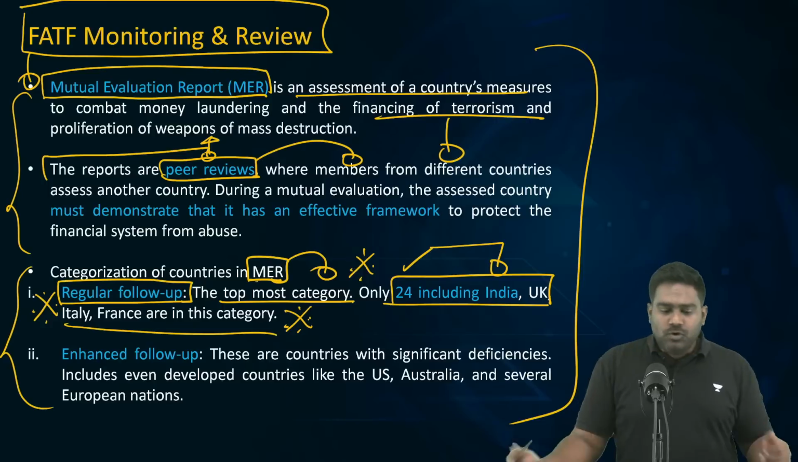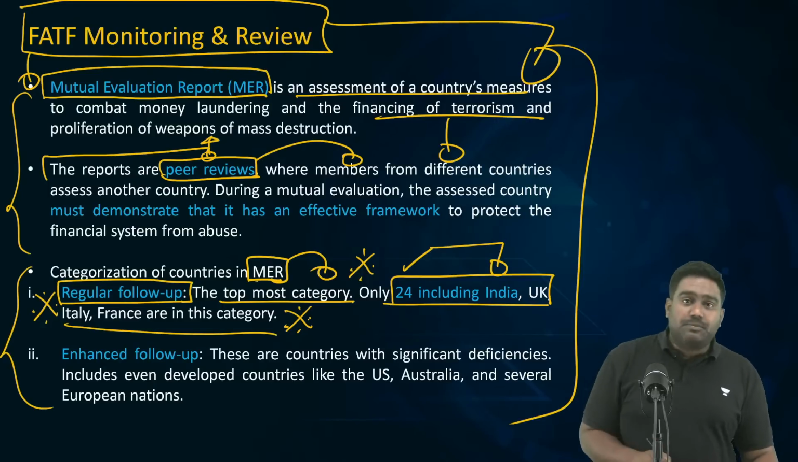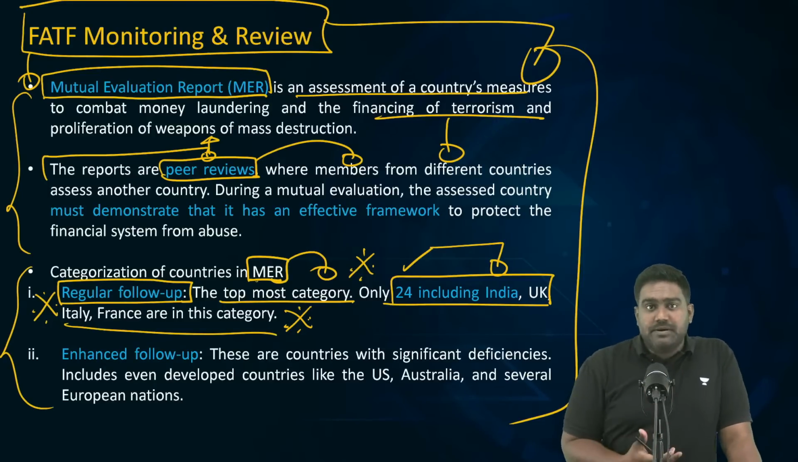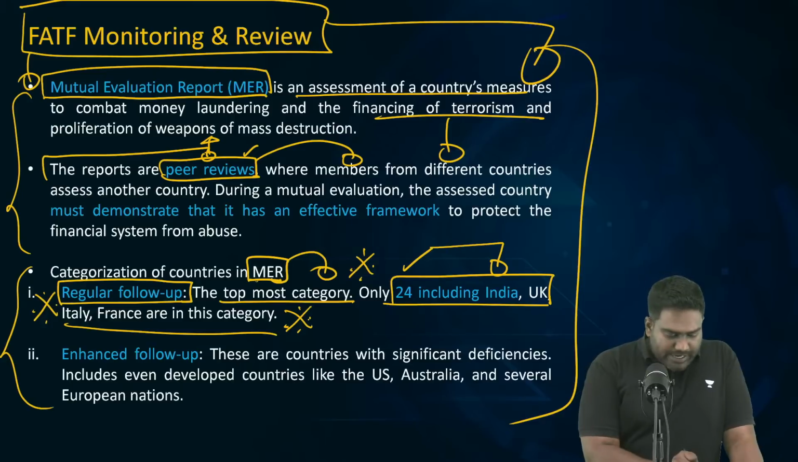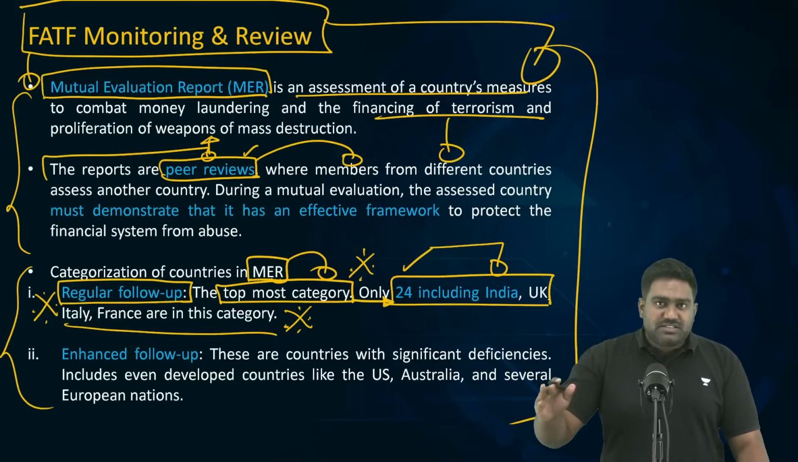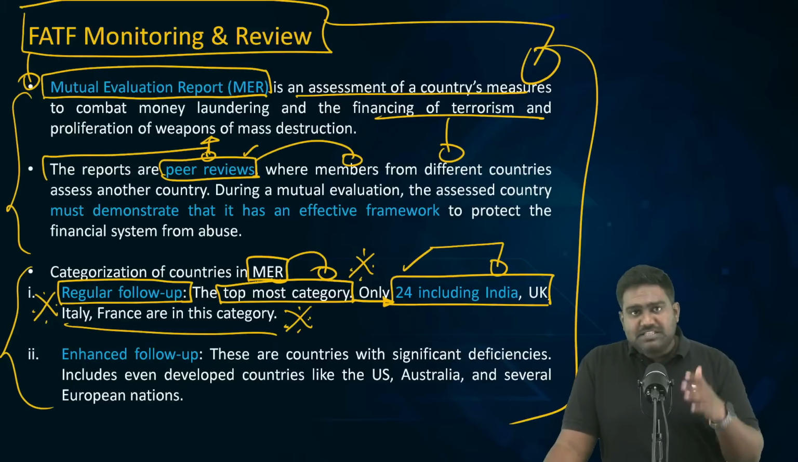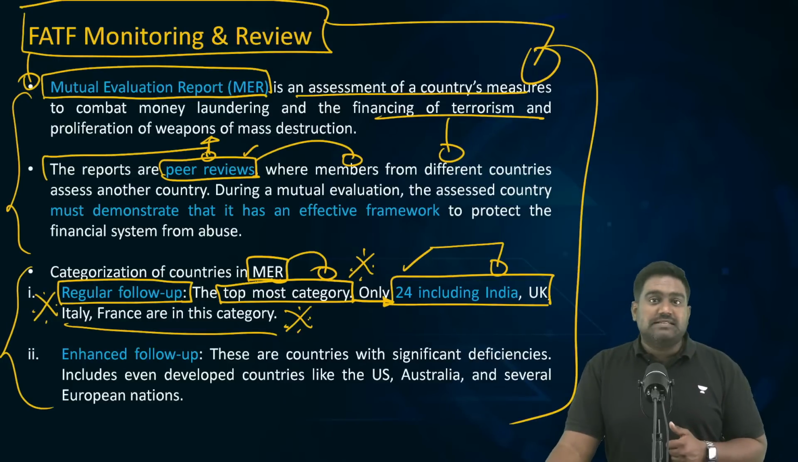During the recent review, India's performance has been really praised and appreciated by FATF and the other members who carried out a peer review of India's standards and implementation. So India is in the regular follow-up category, which means India has followed the best standards possible, implementing the best measures against money laundering and terror financing.